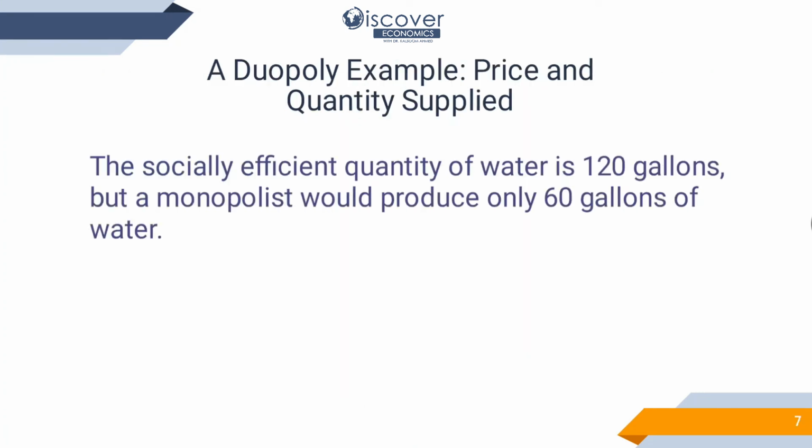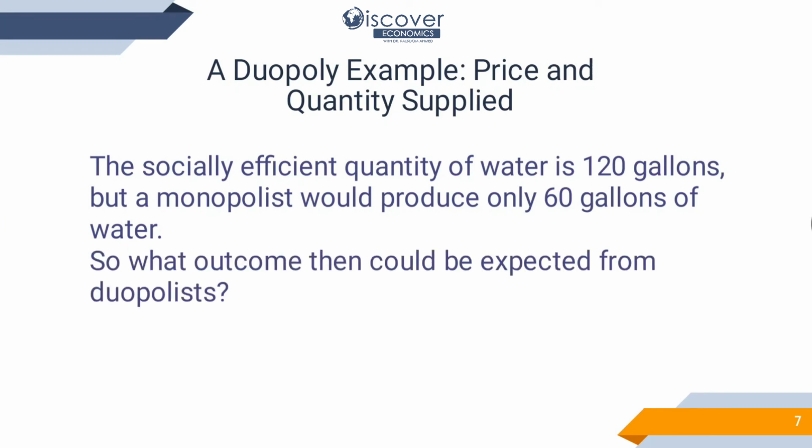Now the socially efficient quantity of water was 120 gallons, but the monopolist would produce only 60 gallons. So this is what we can expect from a duopolist, because he will not give loss to himself.